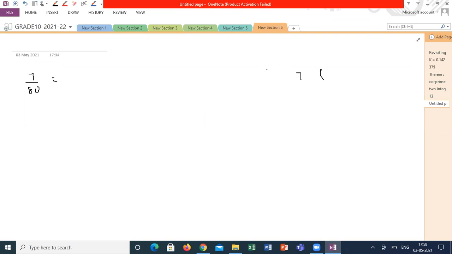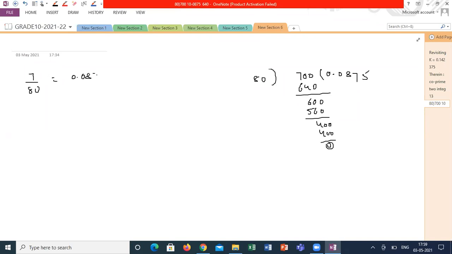But if I am taking 7 divided by 80, what will I get? 0.0, again one more 0. How much will I get? 8 times 640. How much will I get? 0.875, sir. So it is terminating. If it is terminating, this can be written as p by q, where p, q are co-primes, and q can be written as 2 power n into 5 power m.